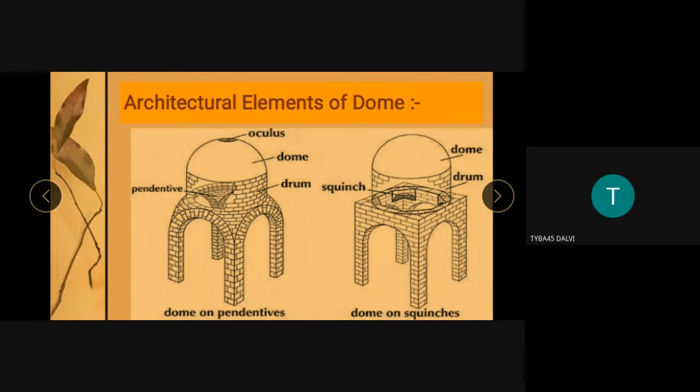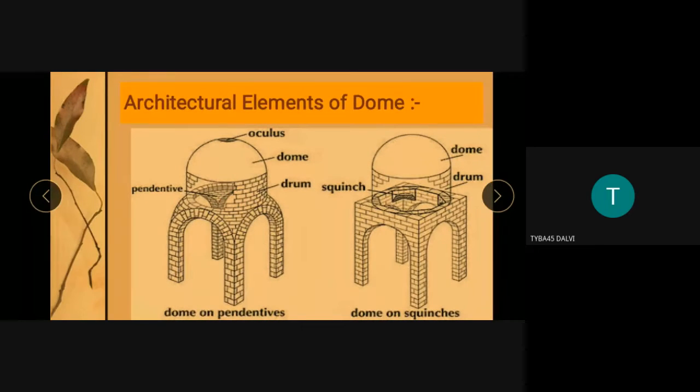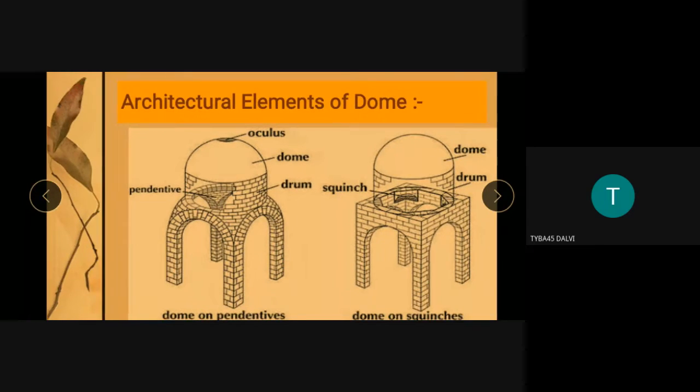So there are two elements used for construction of the dome. One is squinches. You have to remember that squinches are small arches, and pendentives are small triangular openings, triangular gables, triangular stones. Okay, they use these.